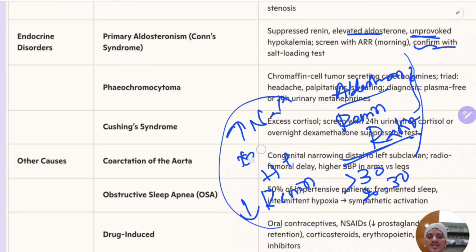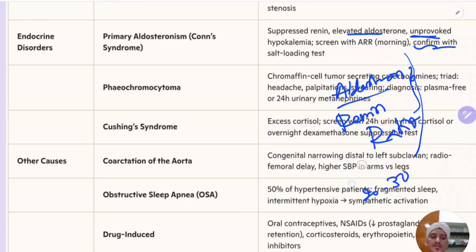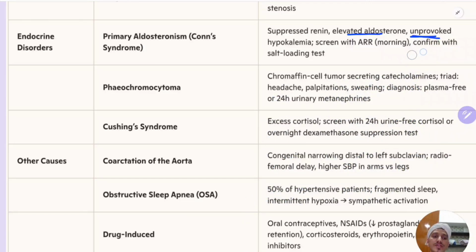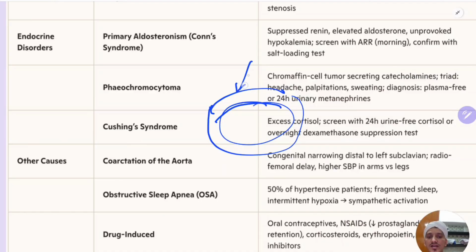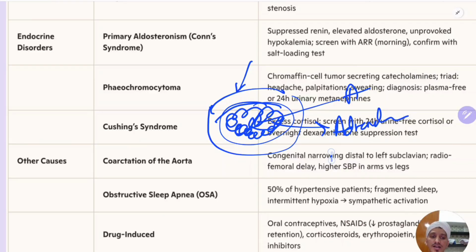Next is the pheochromocytoma. It is a benign tumor of the neural part which is present in the adrenal gland. The adrenal gland, remember, has cortex and medulla. In the medulla, there is the neural part. So from the neural part, there is excessive secretion of catecholamines, adrenaline and noradrenaline. This is the cortex, and this is known as the adrenal medulla. So the medulla is usually composed of neurons. These will secrete catecholamines, meaning adrenaline and noradrenaline.